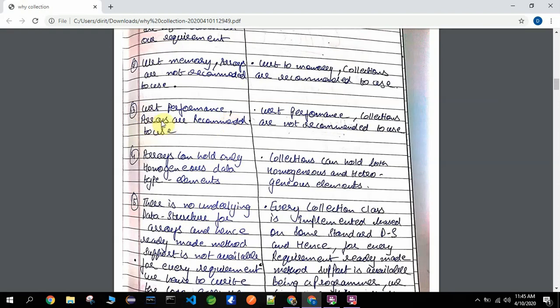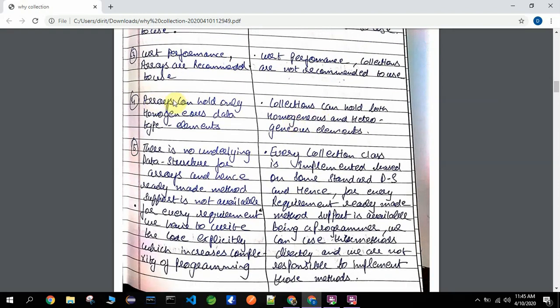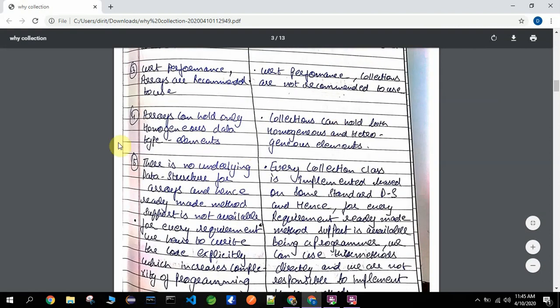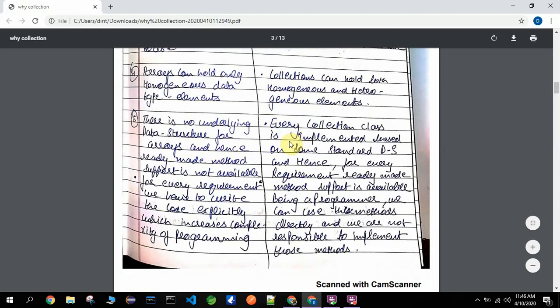With respect to performance, arrays are recommended to use. Arrays are fast, and with respect to performance, collections are not recommended. I will explain why it is so. Arrays can hold only homogeneous data types, that we know. Collections can hold both heterogeneous as well as homogeneous elements.